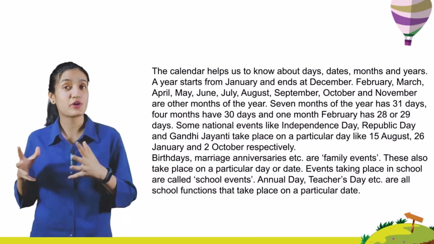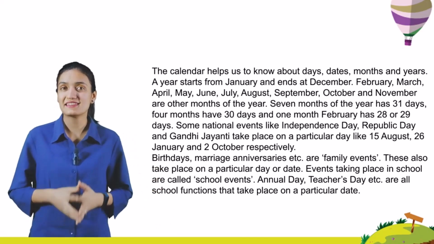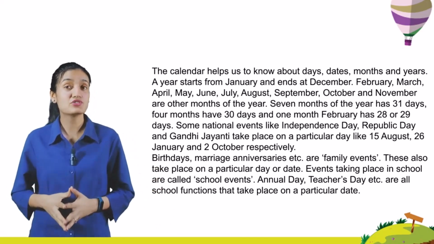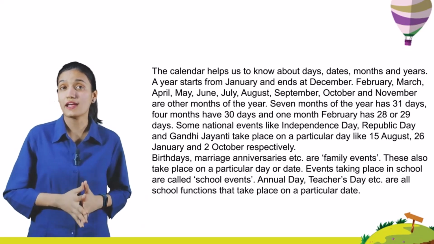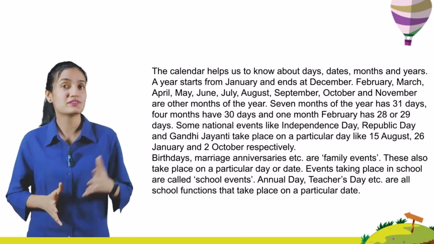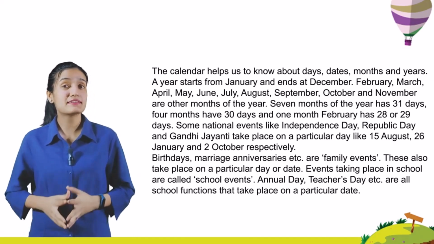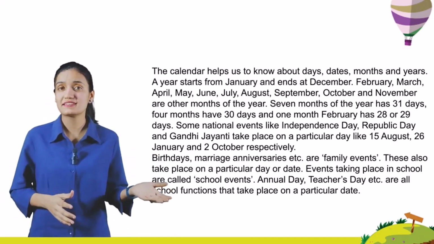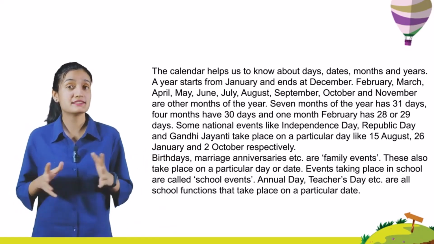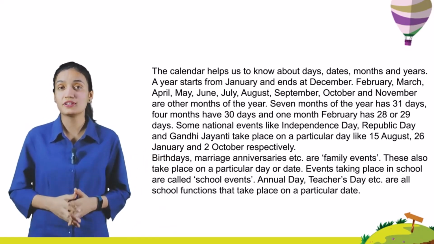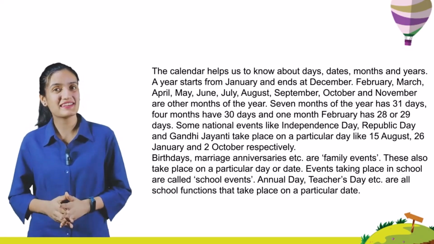A year starts from January and ends at December. February, March, April, May, June, July, August, September, October and November are other months of the year. Seven months of the year have 31 days. Four months have 30 days and one month, February, has 28 or 29 days.